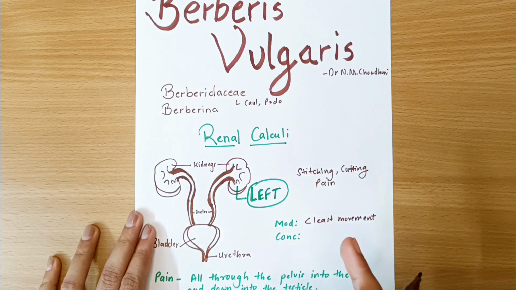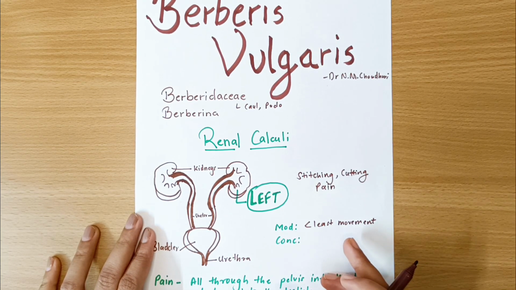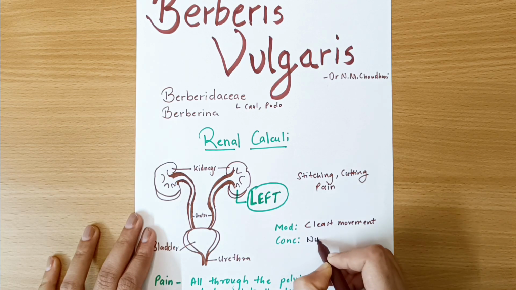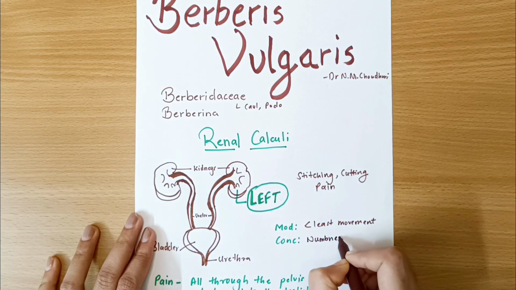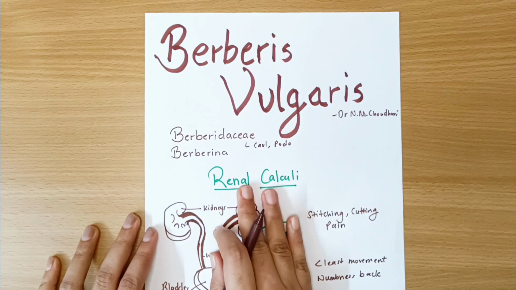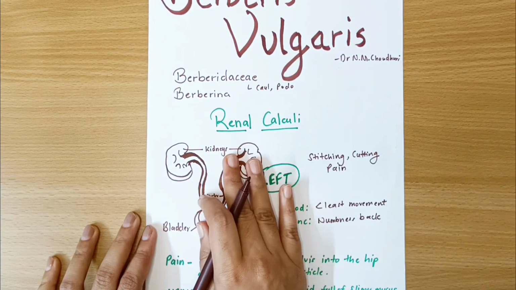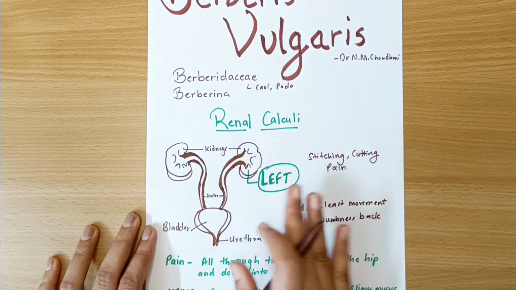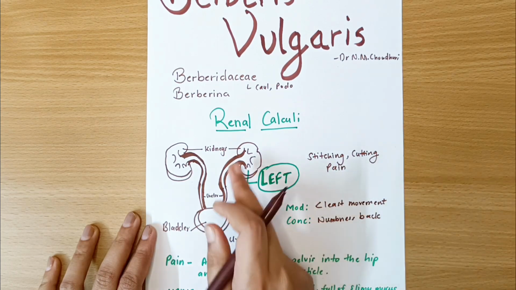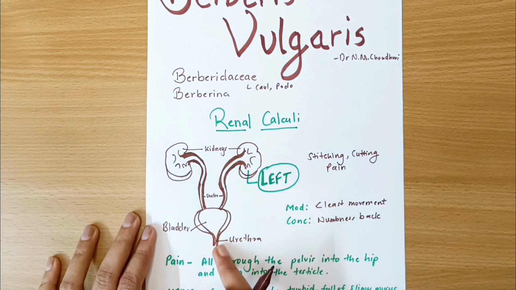So they have a very important thing in Berberis, which is lumbago, which is back pain. So there can be back pain, there can be numbness, stiffness of the back. Okay, so all of these things can be associated along with renal calculi. So, in Berberis vulgaris, we find the major action on the renal system, in which it causes calculi, which is mostly left-sided. Stitching kind of pain is there, which originates from the kidneys, going to the ureters, and then into the bladder, and then into the urethra.